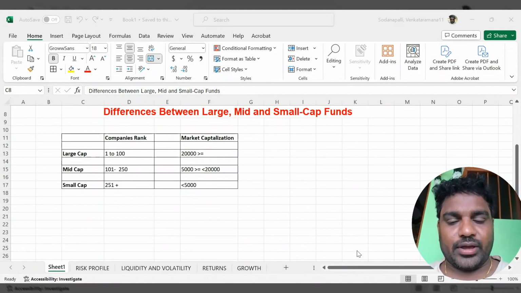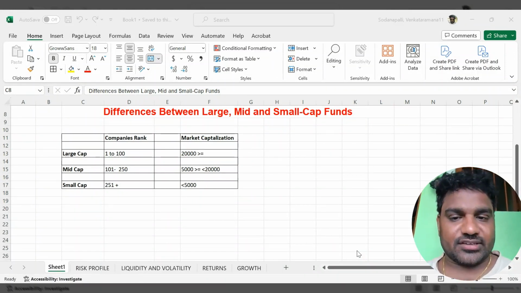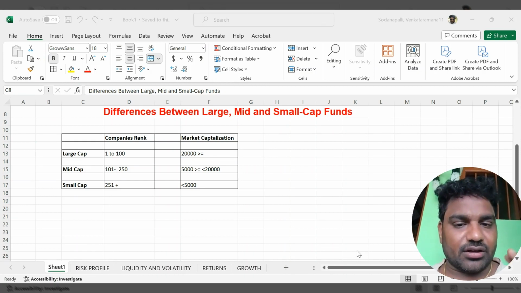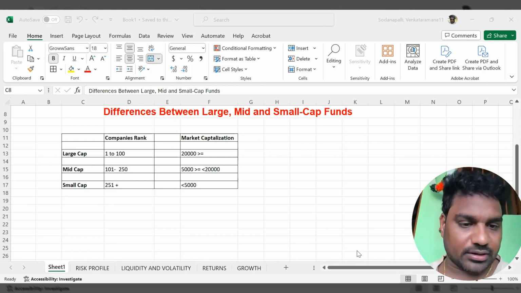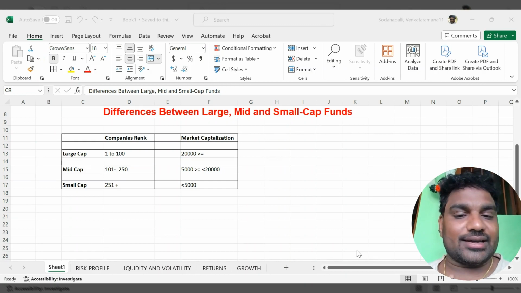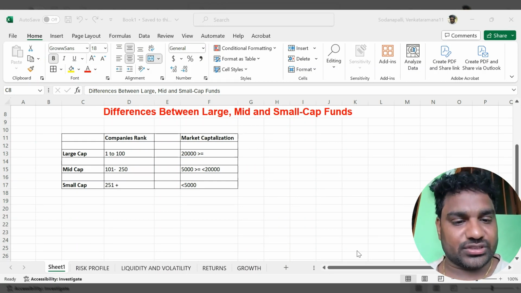Friends, today I am discussing one important topic in mutual funds, that is, what is the main difference between large cap, mid cap and small cap. In this video we are discussing those three in detail.